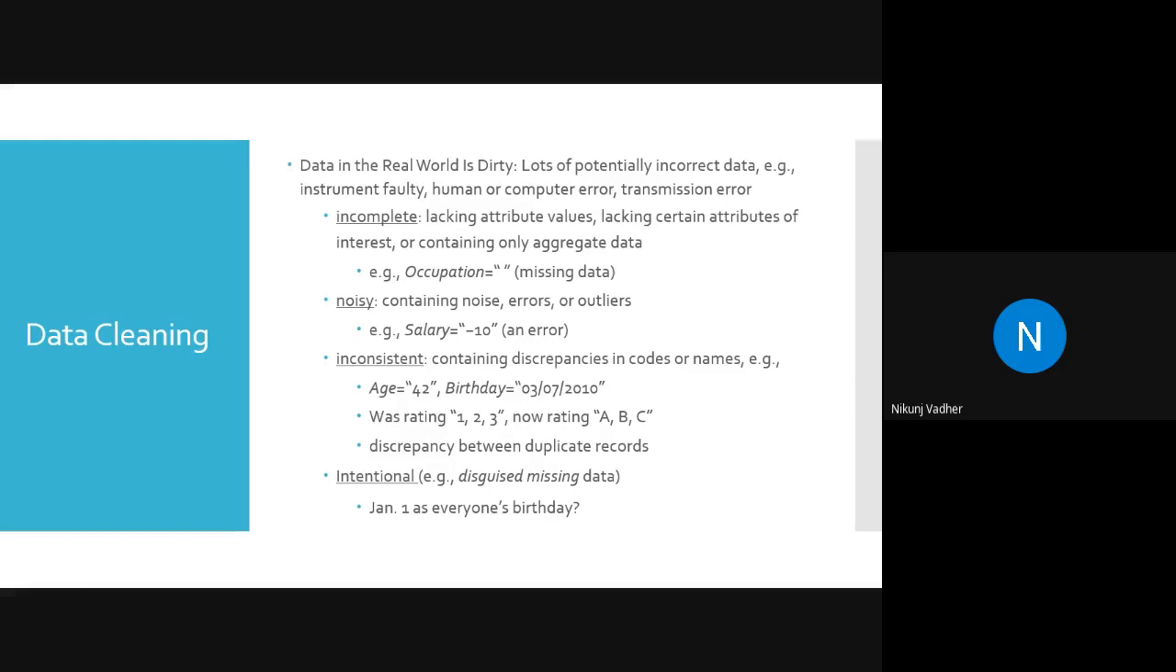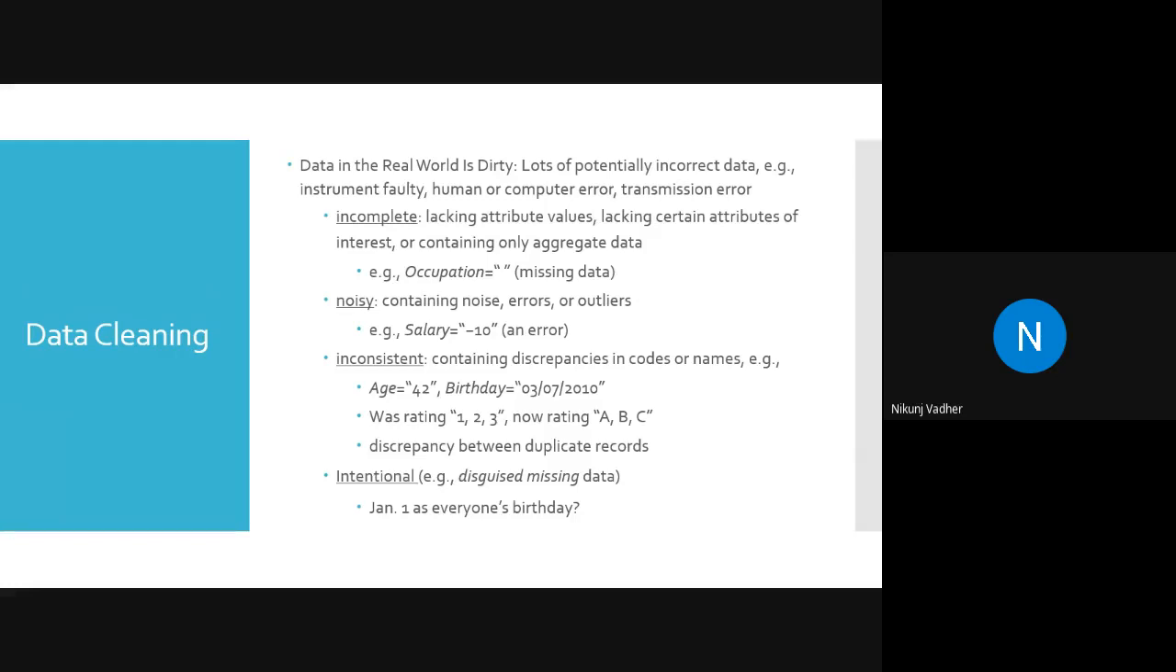Another example they have given: age is 42. The user will enter my age is 42 and birthday 3rd July 2010. So it is not possible at all. Why? Because either the birth date is wrong or the age is wrong. So whatever attributes are there, they should be relevant.